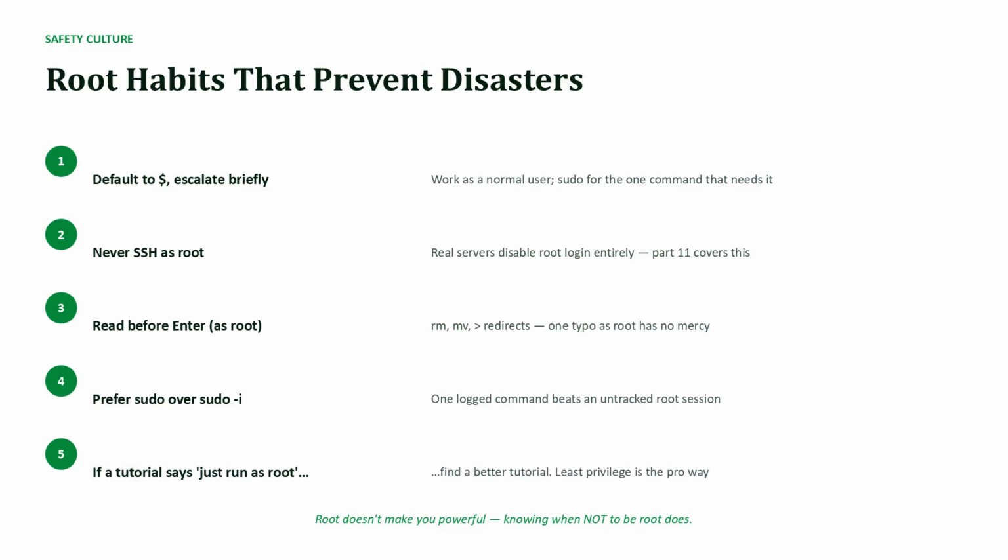And when some tutorial says just run everything as root to make errors go away, find a better tutorial. Root doesn't make you powerful. Knowing when not to be root does.